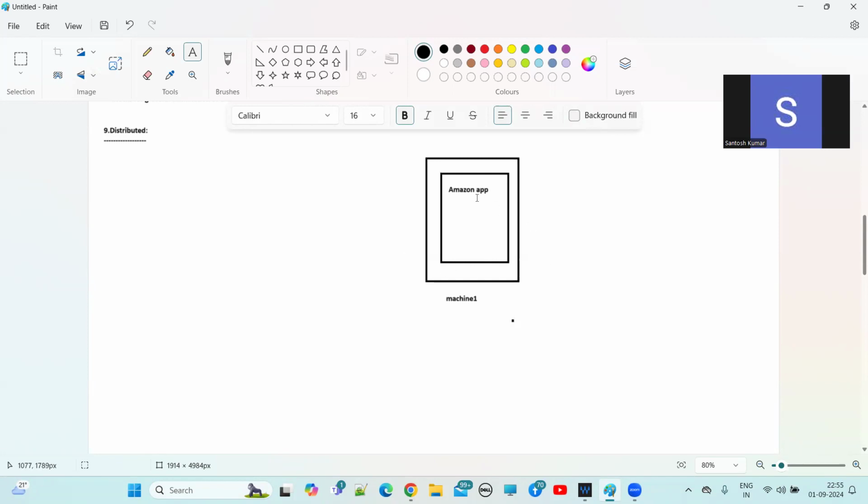If you deploy this Amazon application into one server, it cannot handle a huge number of requests. Let's suppose it can handle only 5,000 requests at a time. If another 5,000 requests come at the same time, it cannot handle them, right?